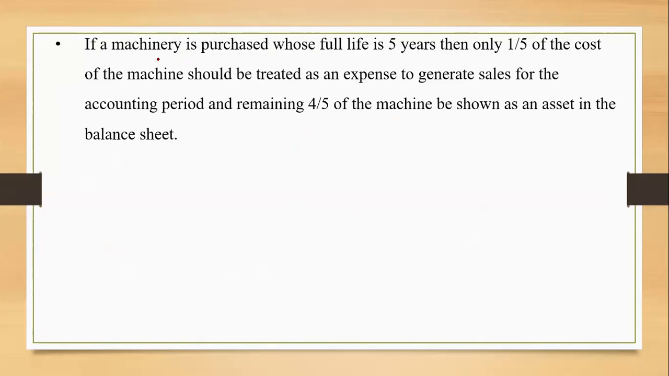A very simple example again: you talk about machinery whose useful life is estimated to be 5 years. So what happens? The 1/5 cost of the asset should be treated as an expense, and the remaining 4/5 part should be treated as an asset and shown in the balance sheet.